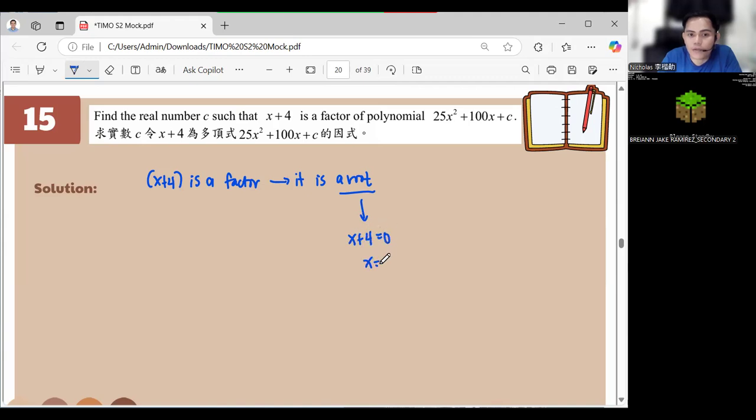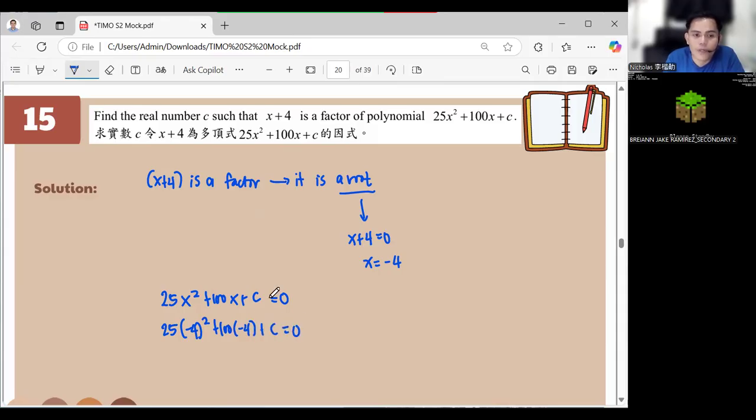negative 4. Then, we just have 25x squared plus 100x plus c. Equate it to 0 since we have already a root or a factor. So we will put the value of x, which is negative 4: 25 times negative 4 squared plus 100 times negative 4 plus c is equal to 0.